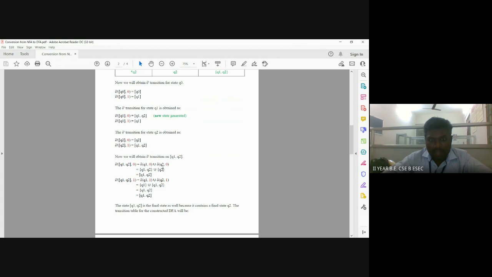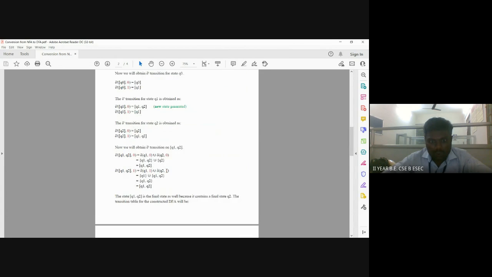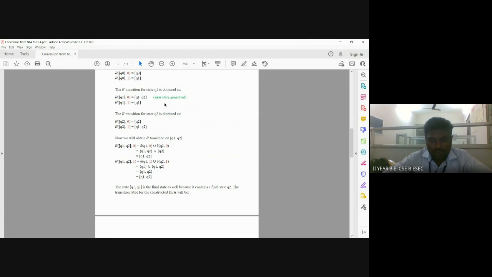For the state Q2, applying 0 means Q2 reads the input symbol 0 and the transition goes to Q2, which we have represented here. After finding this, we combine both: Q1 comma Q2 union Q2. After combining both, we have Q1 and then Q2.